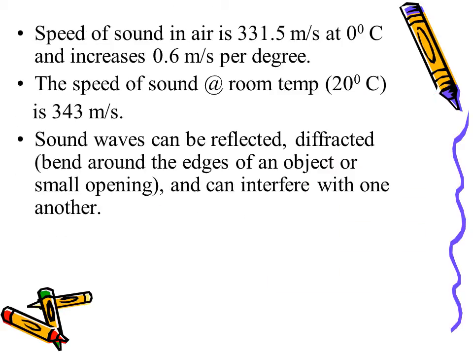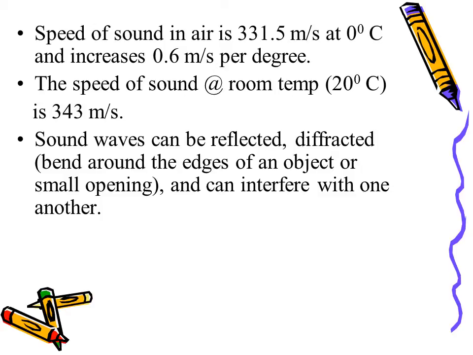The speed of sound in air is 331.5 meters per second at 0 degrees Celsius, and it will increase at 0.6 meters per second per degree. So we'll generally use the speed of sound of 343 meters per second at room temperature, which is typically taken at 20 degrees Celsius. This value is obtained by 331.5 plus 0.6 times the 20 degrees above zero. Actually, I think you get 343.5, but unless told otherwise, use the speed of sound at 343 meters per second.